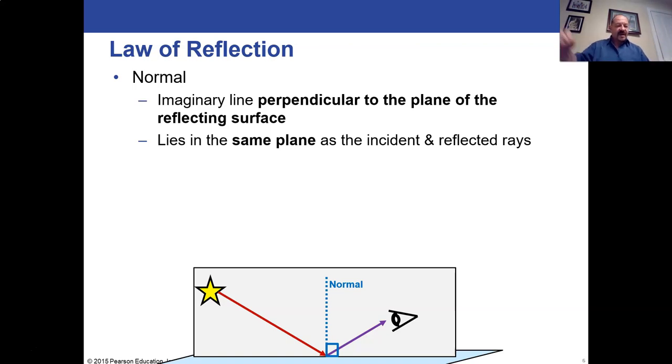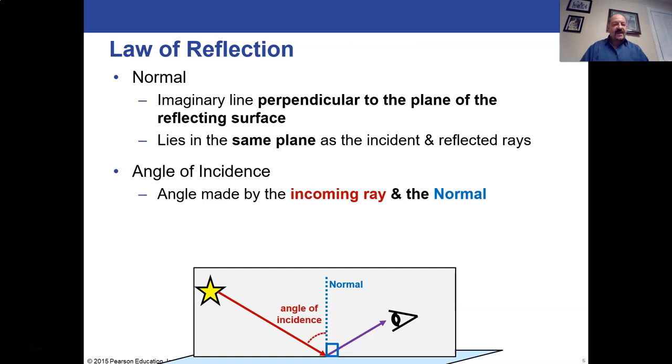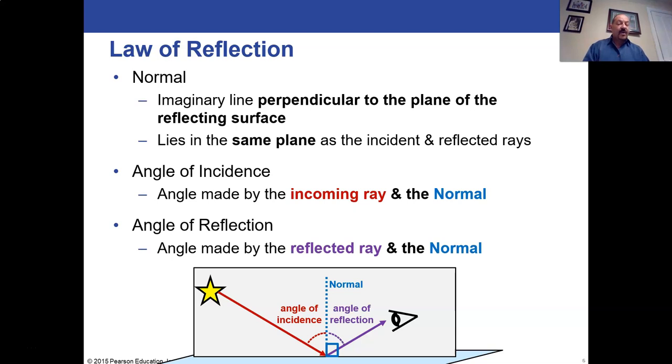And so when the light comes in, it hits the reflecting surface, bounces to the eye. And the angle of incidence is defined as the angle between the incident light coming in and the normal, not the ground, not the surface, the normal. That might be a little odd. So it's the angle labeled in red here. That's the angle of incidence. And the angle of reflection is the other one. It's the angle between the normal and the reflected ray.